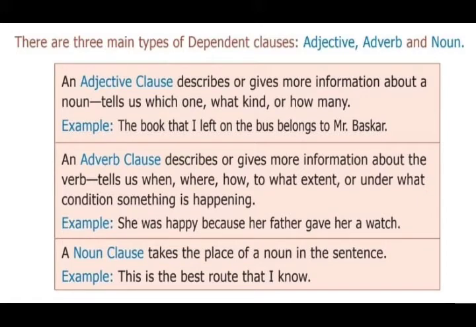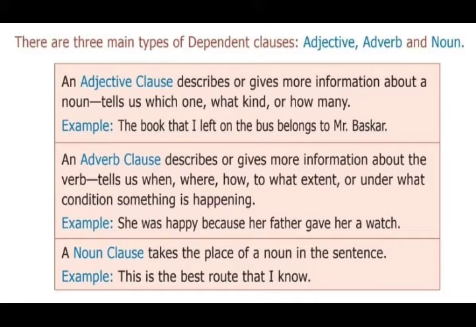See this example: She was happy because her father gave her a watch. Why was she happy? Because her father gave her a watch. That is the reason, so that is an adverb clause. A clause, as you already know, has a subject and a verb.